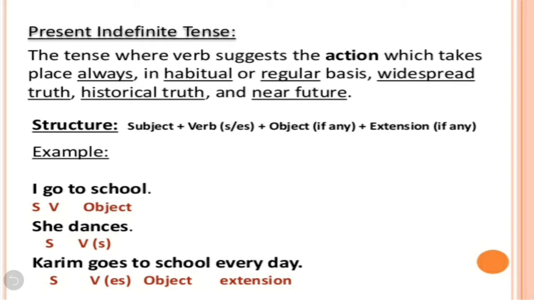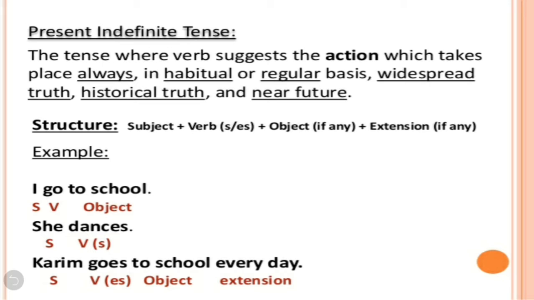So children, in this tense, the verb suggests the action which takes place always, on a habitual or regular basis, also some truth, and also the near future. What will be the structure? How will the sentence be formed? First of all, the subject, then verb with S or ES depending upon the subject, plus object, plus extension if anything has to be illustrated or explained.